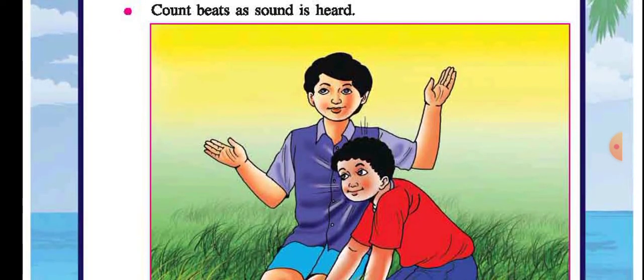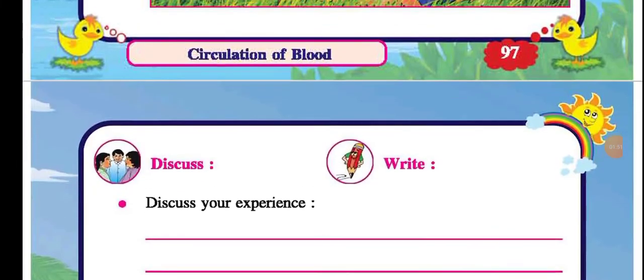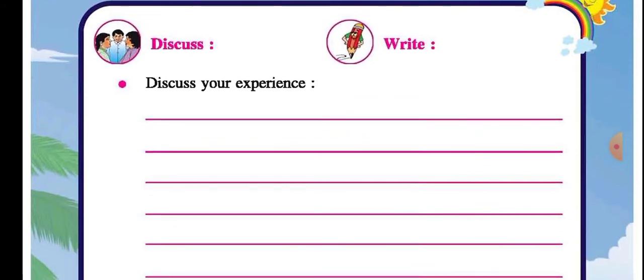One friend is listening to the heartbeat of another friend for 1 minute. Then we are counting it. After counting, we experience that in 1 minute the heartbeat is 68 to 72 times, as per normal measurement.